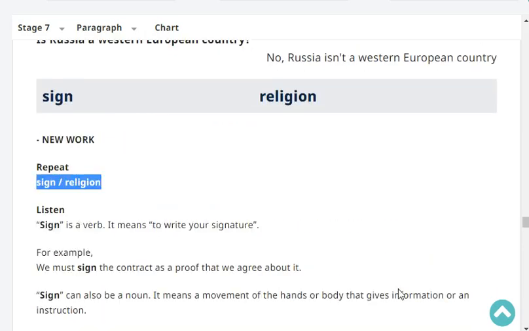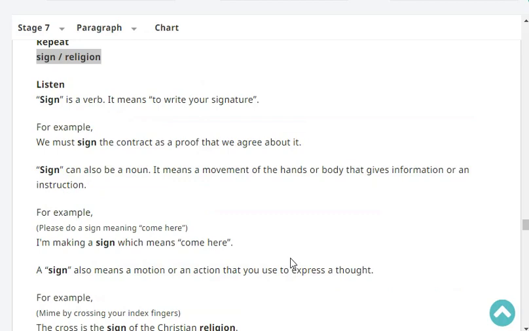Sign, religion. Very good. Okay, listen. Sign is a verb. It means to write your signature, like sign. For example, we must sign the contract as a proof that we agree about it.